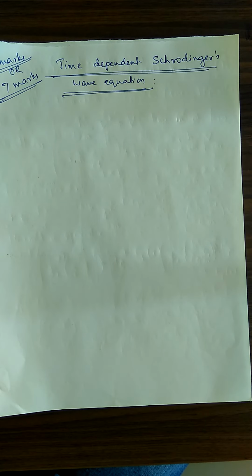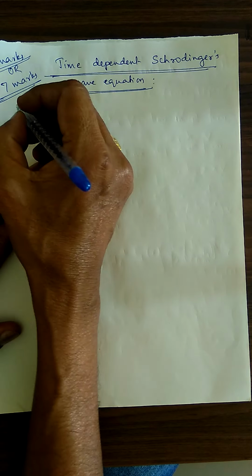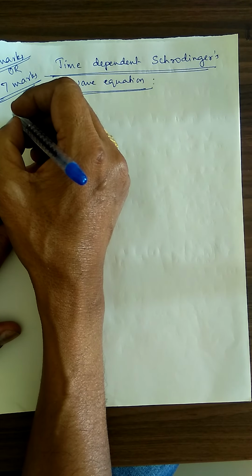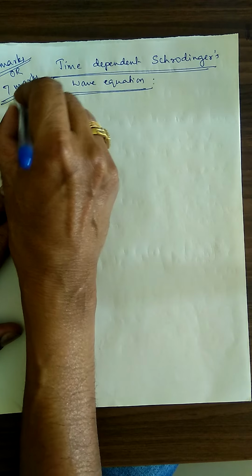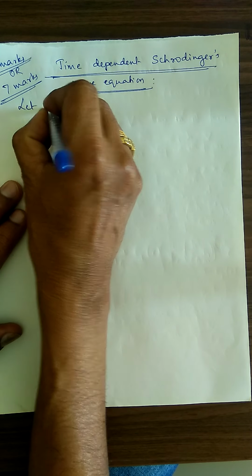I will consider a plane wave which is moving along the x-axis. Let us consider a plane wave which is moving along the x direction, x-axis. If you want me to write, I will write that also.